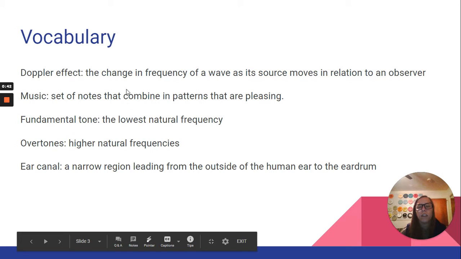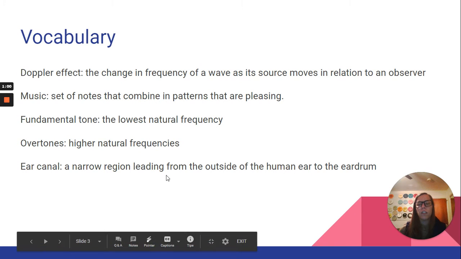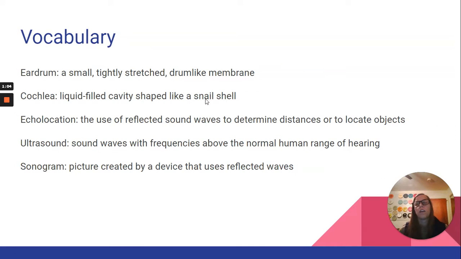Doppler effect, the change in frequency of a wave as its source moves in relation to an observer. Music, a set of notes that combine in patterns that are pleasing. Fundamental tone, the lowest natural frequency. Overtones, higher natural frequencies. Ear canal is a narrow region leading from the outside of the human ear to the eardrum. The eardrum is a small, tightly stretched, drum-like membrane.